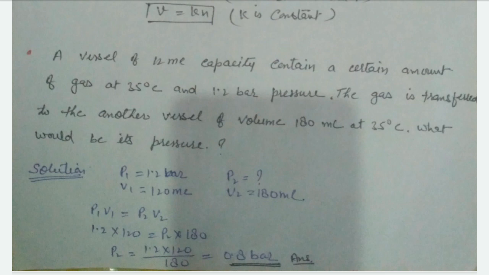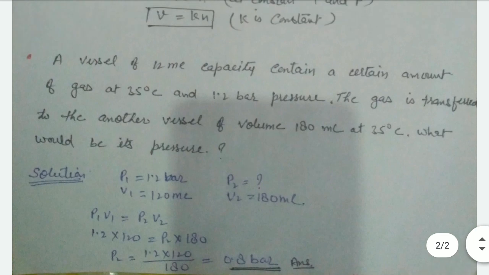Therefore, Boyle's law is applicable to solve the numerical. According to Boyle's law, P1 V1 equals P2 V2. I put the figures in this formula and it gives the answer 0.8 bar, right?